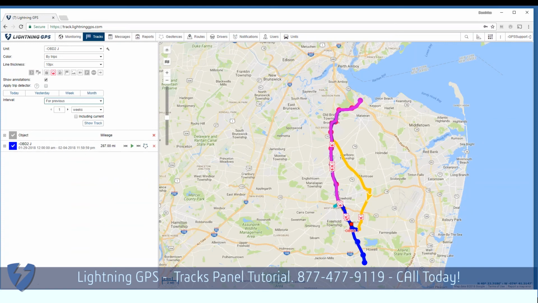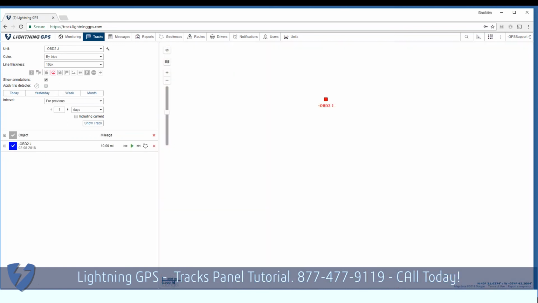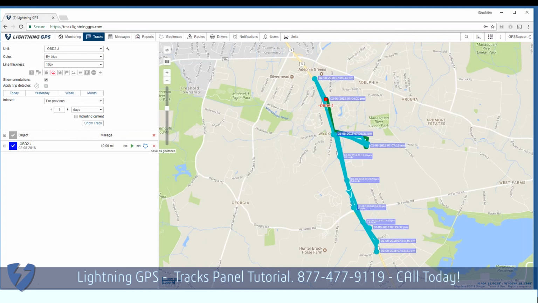You may not want to do this for a week, but if I did yesterday, you can save this as a geofence. So it's almost like a trip. So if it's a route that they're constantly driving, you could save it as a geofence.